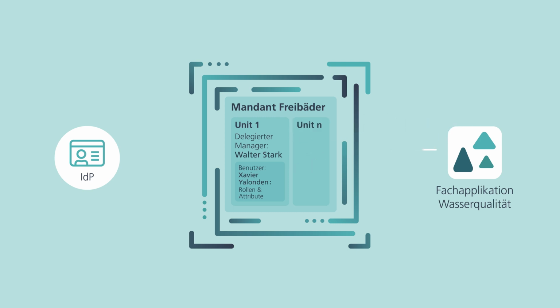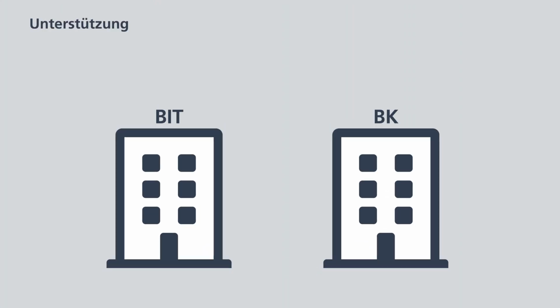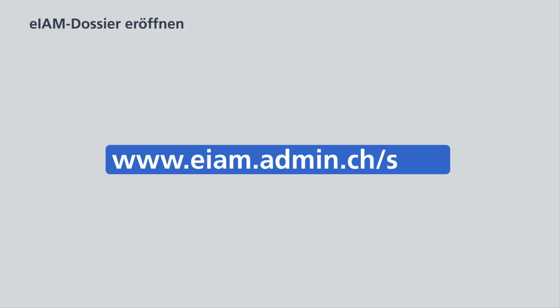This website, as well as the Federal Office of Information Technology, Systems and Telecommunication (FOIT) and the Federal Chancellery, provide support on identity and access management. If you create a new application or if you need to link an application to EIAM, go to www.eIAM.admin.ch/start and open your EIAM account.